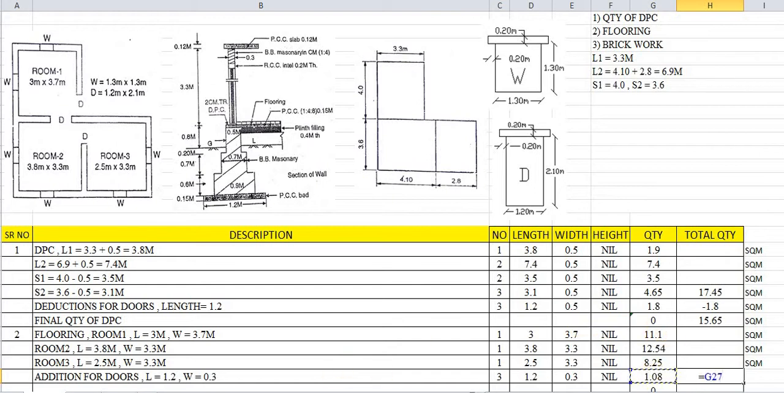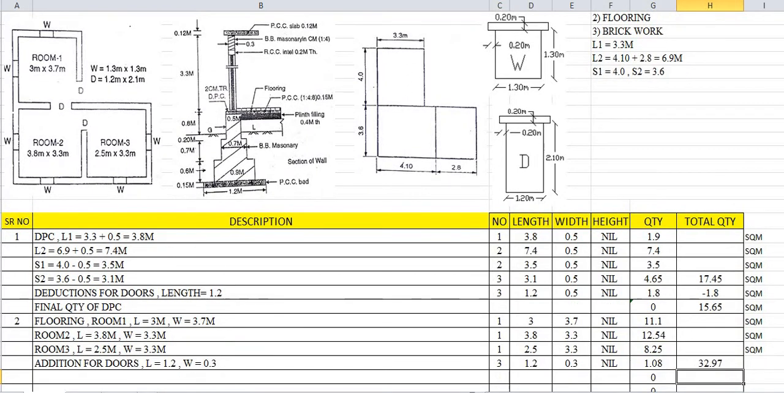Here this will be added with this 8.25, again added with 12.54, and added with 11.11. So it comes to be 32.97 square meters, the total quantity of floorings. So in this way we have covered the quantity of floorings. Finally we will find out the quantity of brickworks. Serial number 3 here is brickworks.